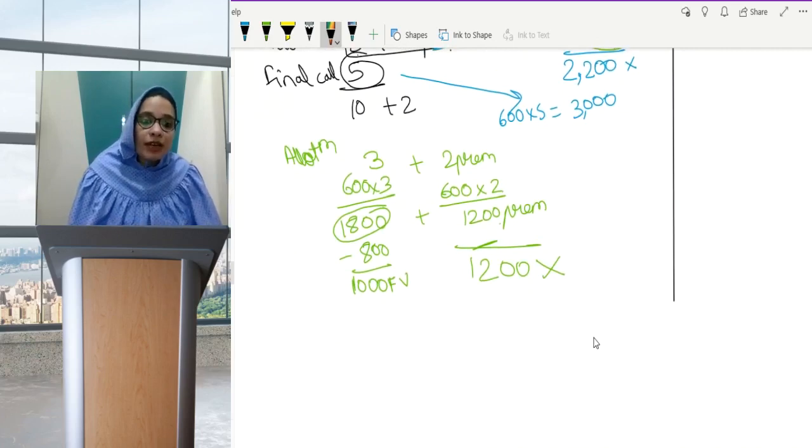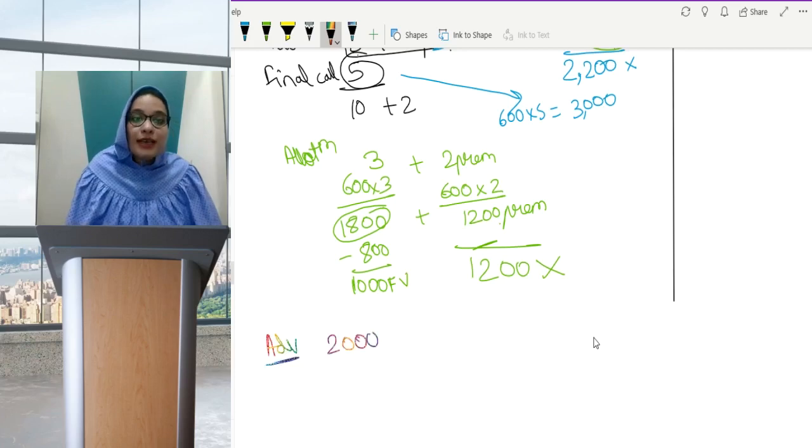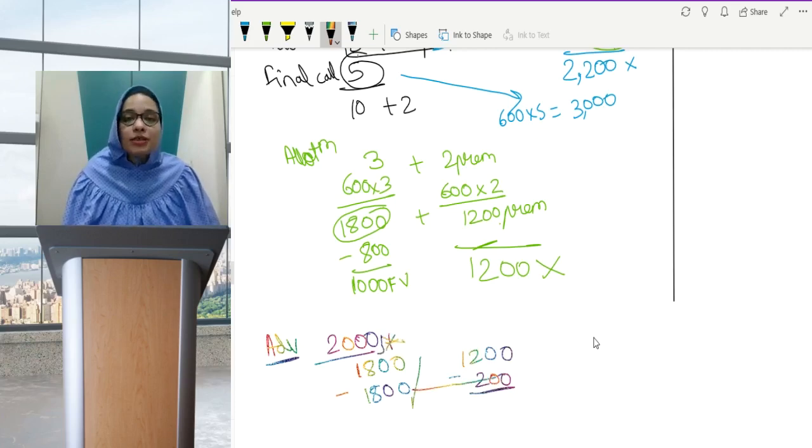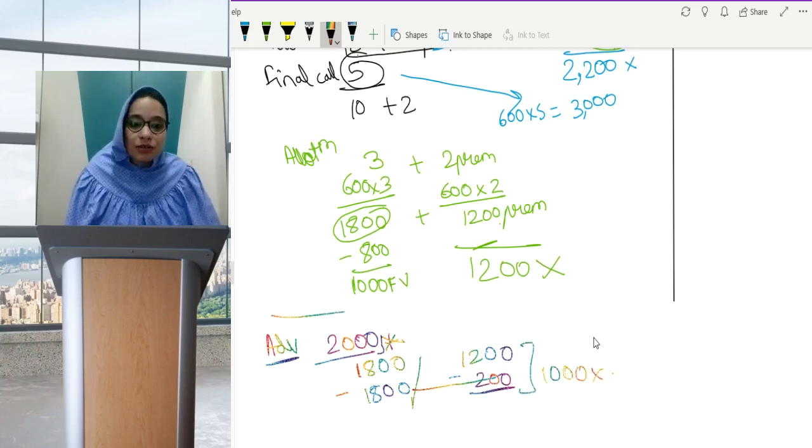But suppose the excess advance was 2,000, then I could have said 1800 is the face value, full 1800 is received, premium is 1200 out of which 200 is received. How is this 200 coming? 1800 plus 200, 2000 was the advance, then only 1000 premium is not received. This could have been the case. Right now this is not the case, so ignore.